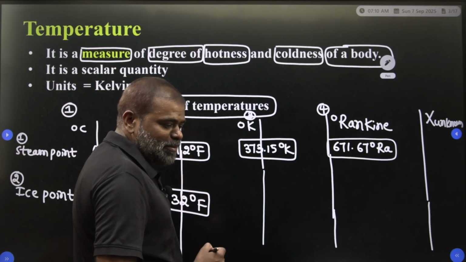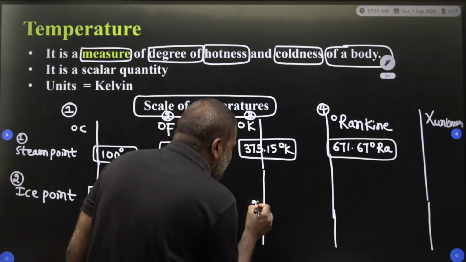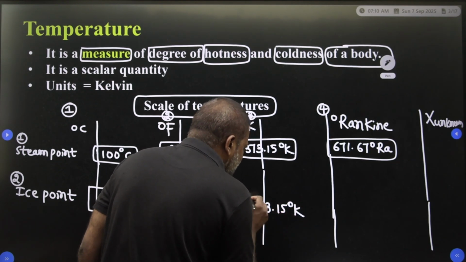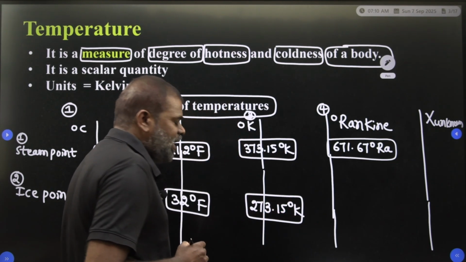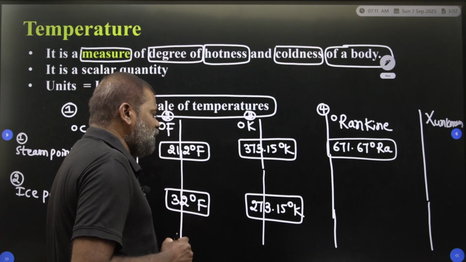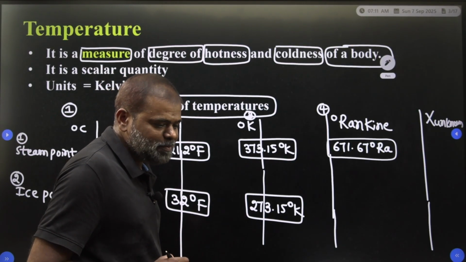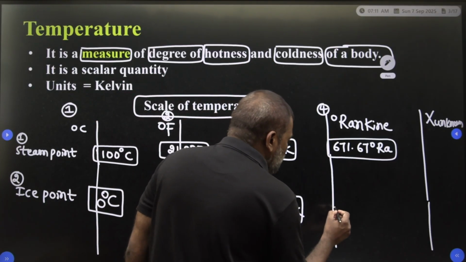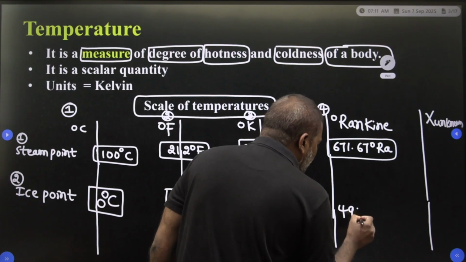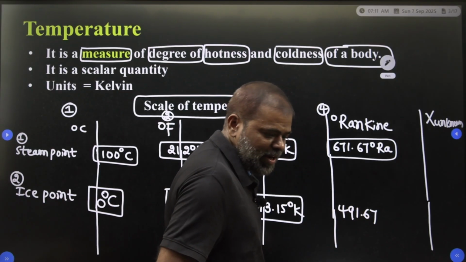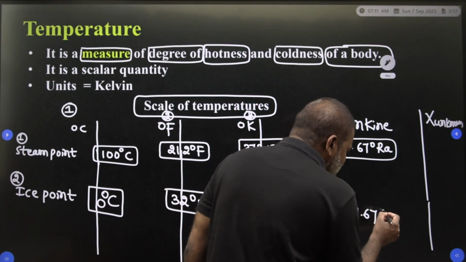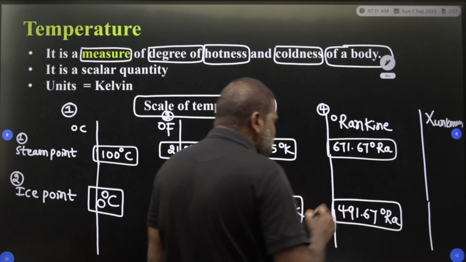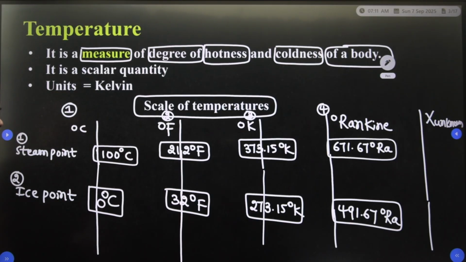And in terms of Kelvin, 273.15 degree Kelvin is the ice point. In terms of the Rankine, what is your ice point? 491.67. 491.67 degree Rankine you have to take. This is the ice point.